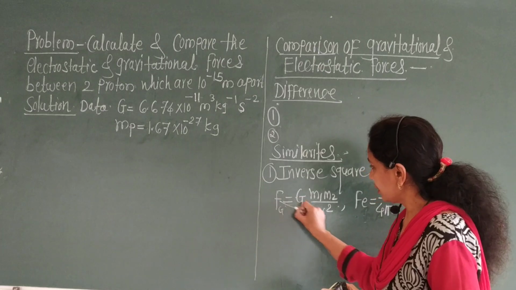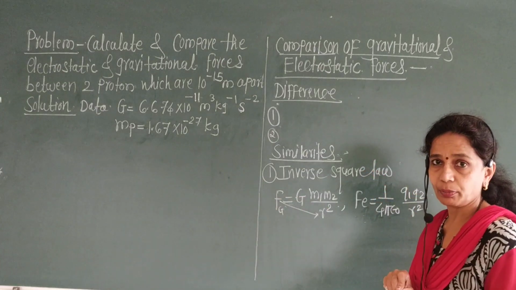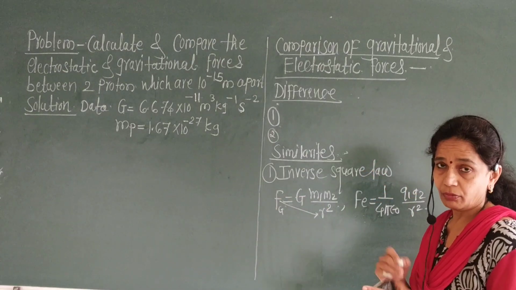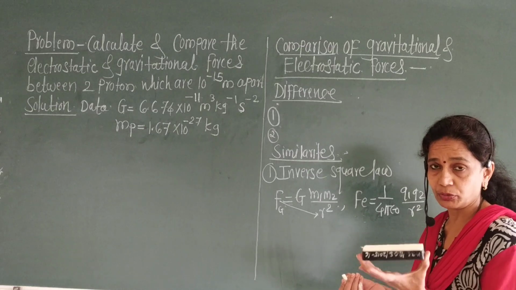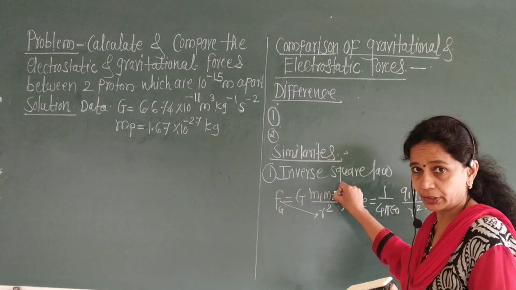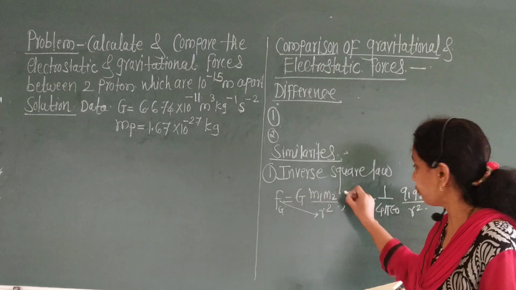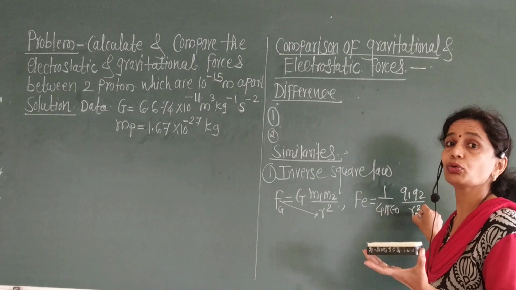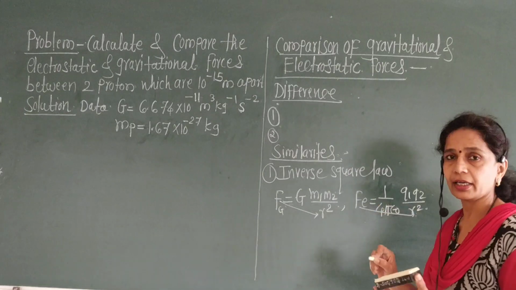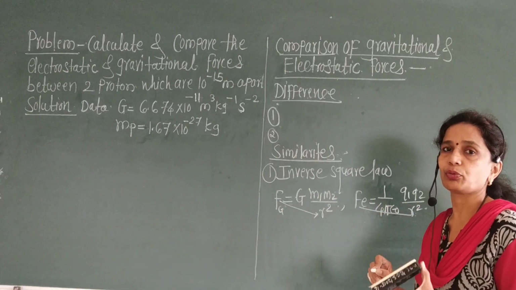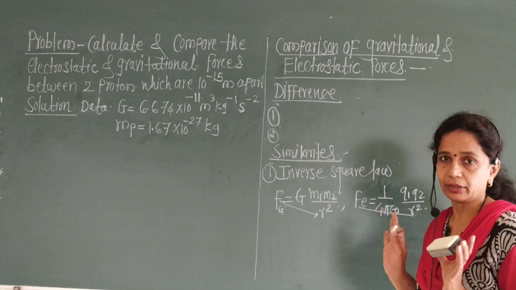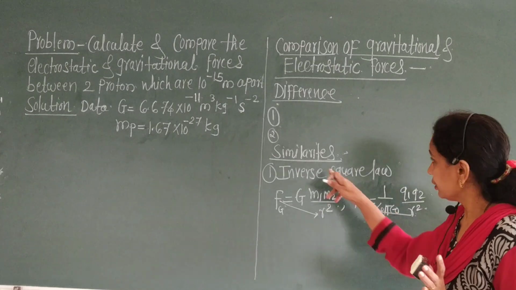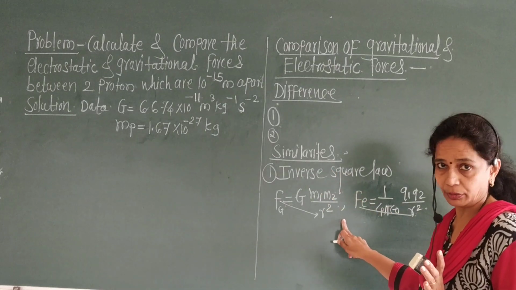Therefore, see this. Fg is inversely proportional to R square, where R is the distance between the two objects whose masses are m1 and m2. Here again R is the distance between the two point charges, and here again F is inversely proportional to R square. Okay, this is the similar point.